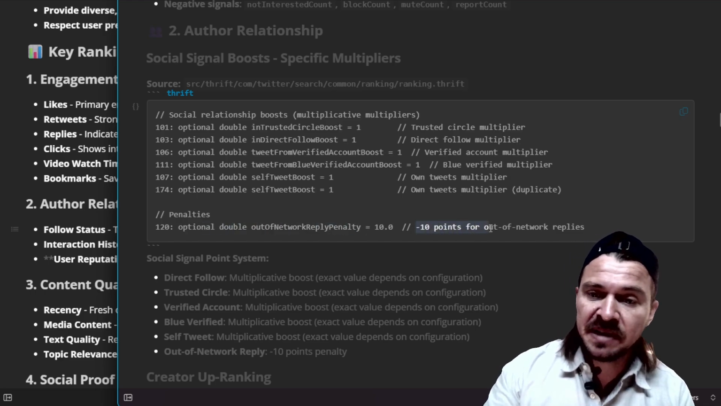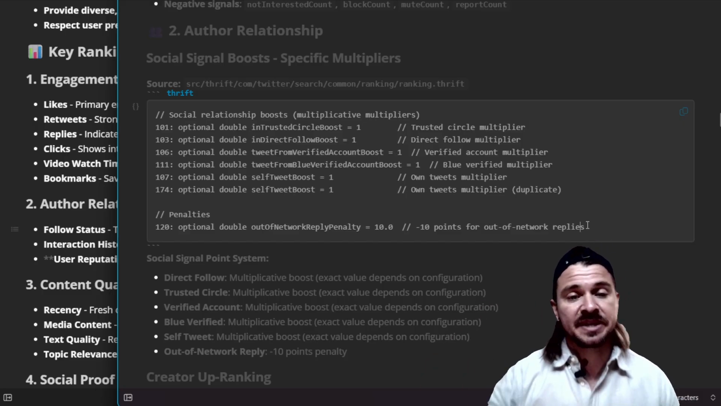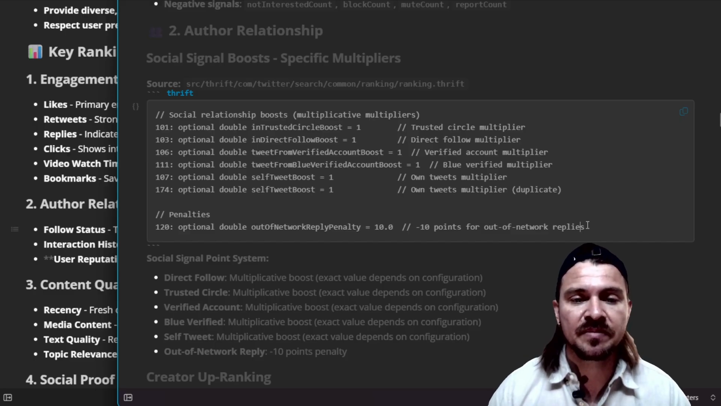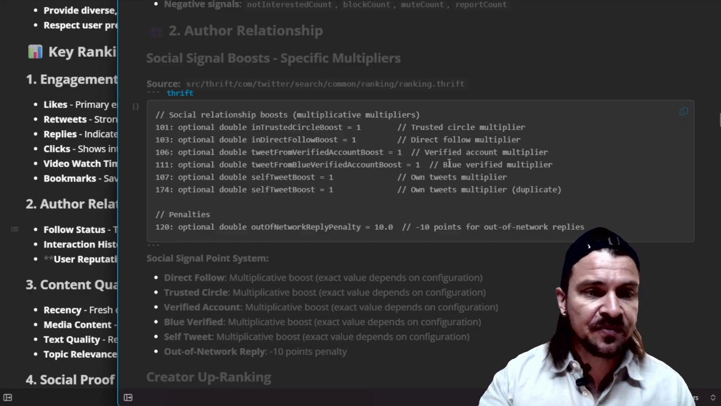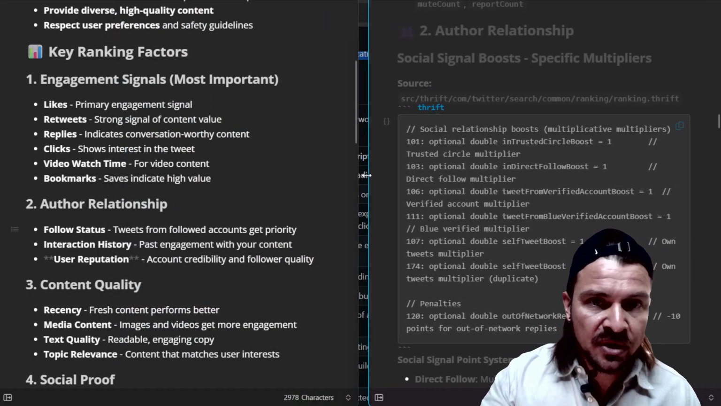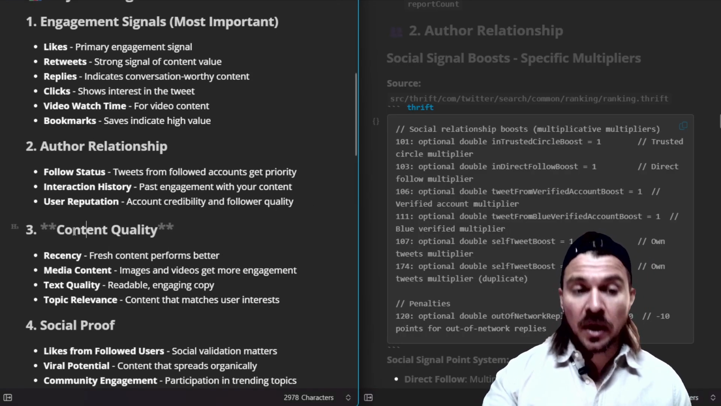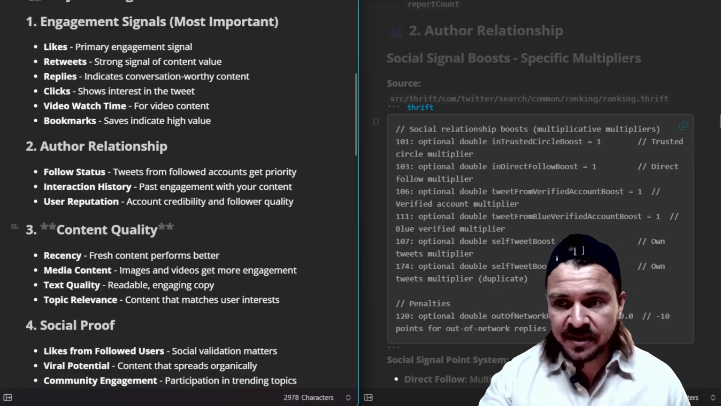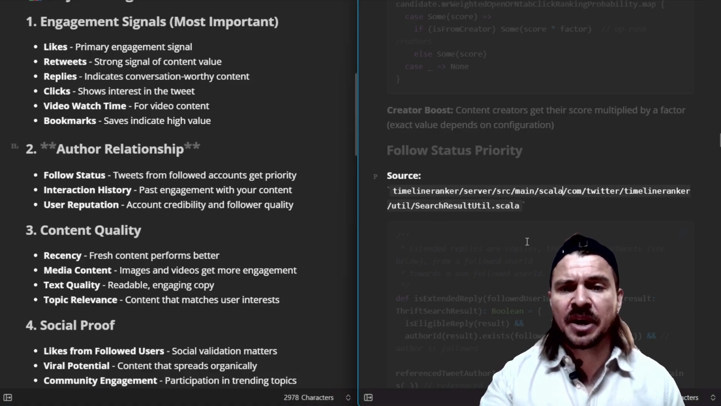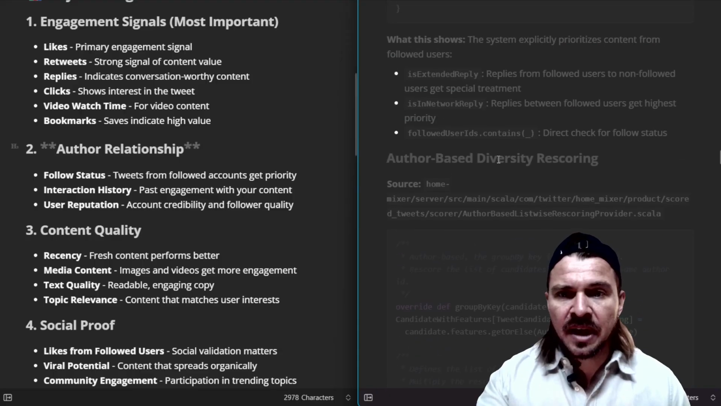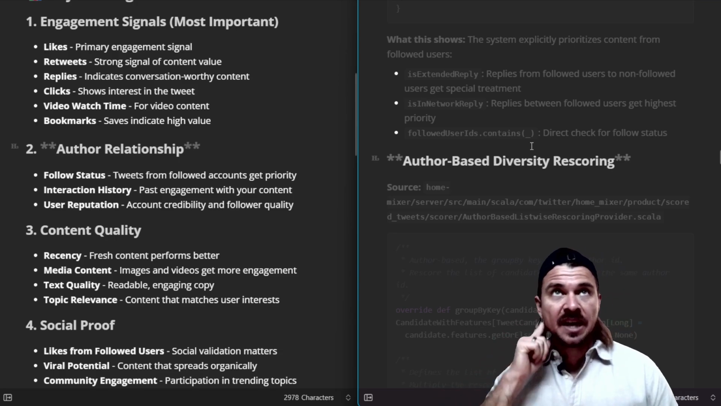There's also a negative penalty, right? So -10 points for out-of-network reply. So this is like some random person from a random network replies on your tweet. For some reason, you get a negative penalty for that. I'm not really sure why, but anyways, it's important to note. Okay, let's make this window smaller again. Next thing that is important is the content quality. Actually, before we move on to content quality, let's stay on author for a second because there's some other things that I didn't mention. One thing that's important is it does give a diversity rescoring, which means, for example,